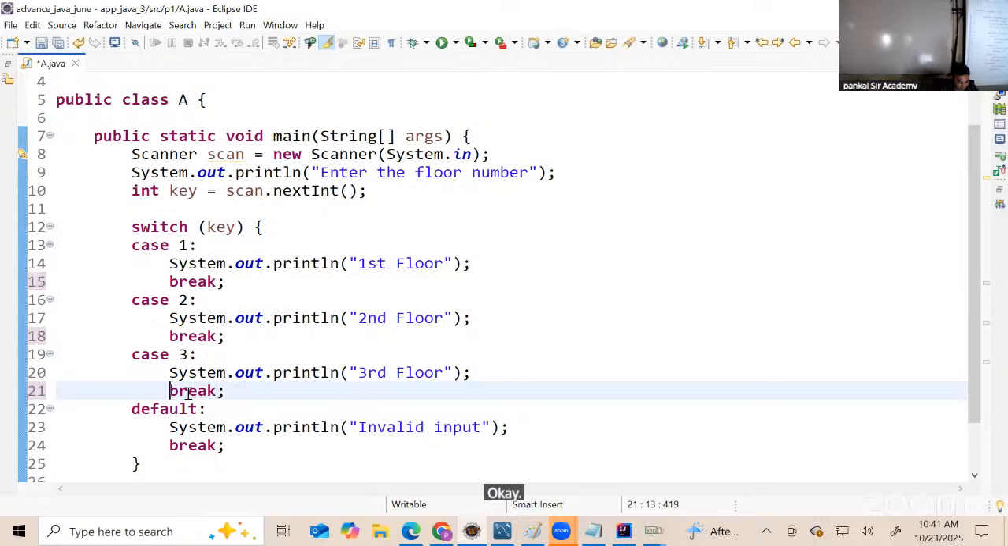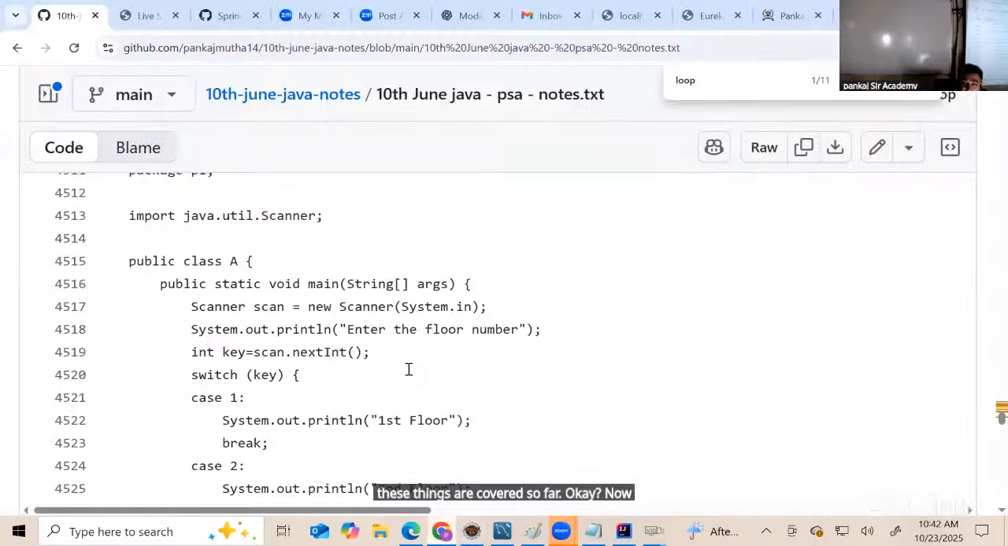Okay, so now let us continue further. Analyze the program once slowly. Okay, is this clear everyone? Any doubts, questions, queries? Are you clear with this? Tell me how many conditional statements are covered? If statement, if else, else if ladder statement, switch statement. These things are covered so far. Okay, now we can continue further.